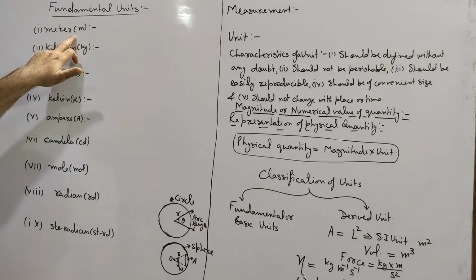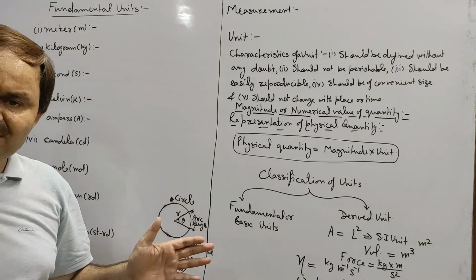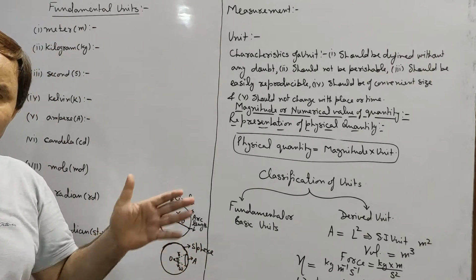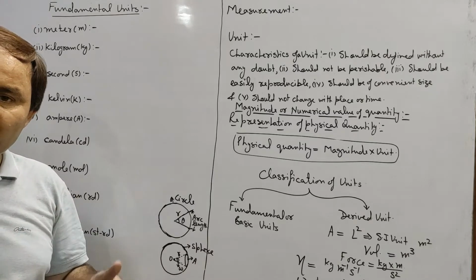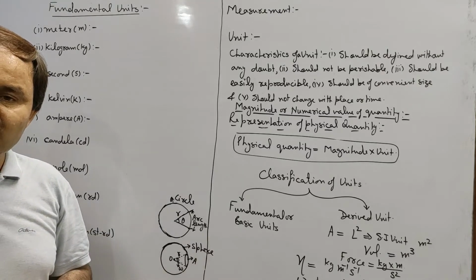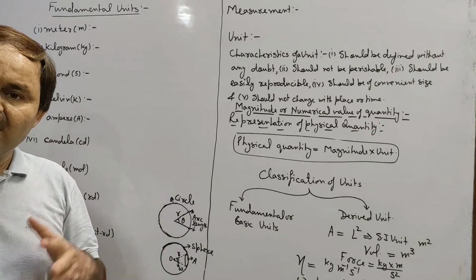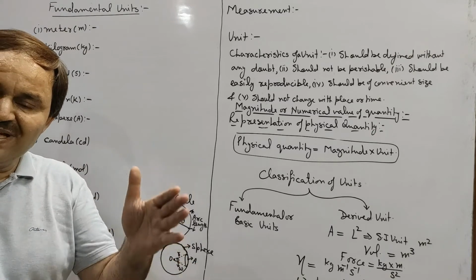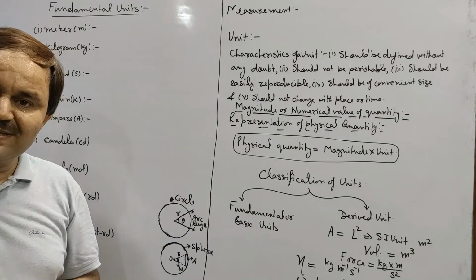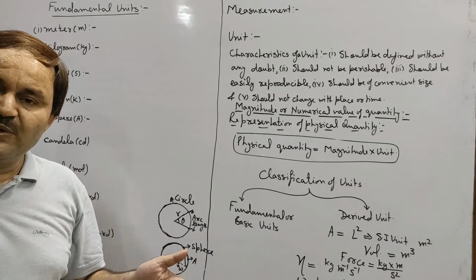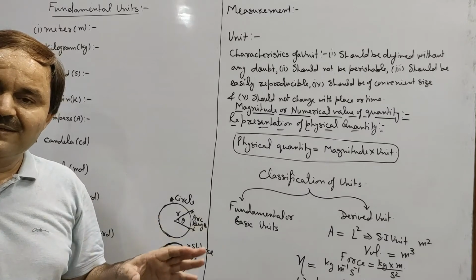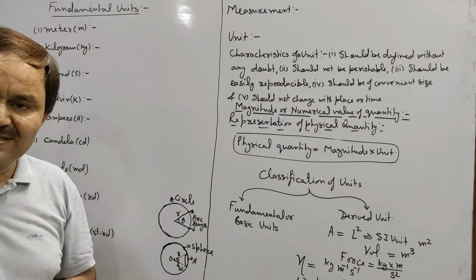Now how to define meter? There are various ways of defining a meter. Initially it was defined as 1 upon 10 million of the distance between pole and equator, but it was not possible to actually measure this distance, though it was possible to calculate it theoretically, but practically we were unable to measure this distance.